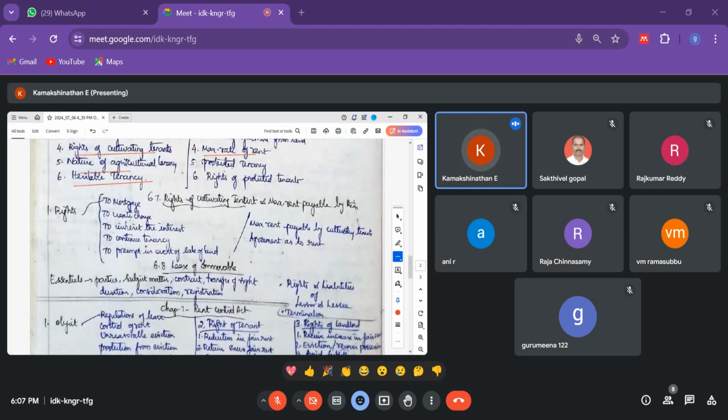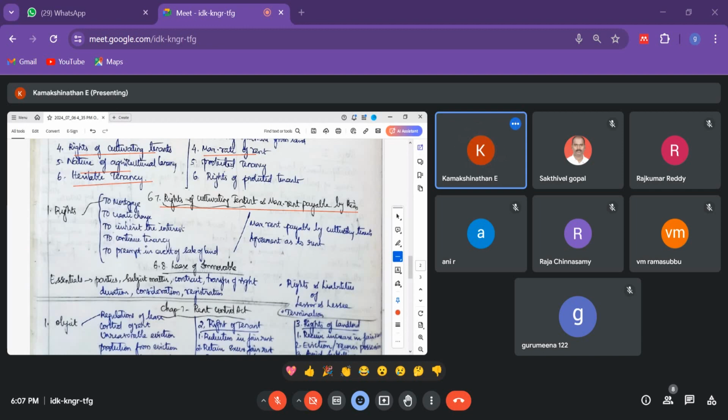Okay, so next we will move on to the rights of cultivating tenants and the maximum rent payable by them. So the maximum rights they can use, let us go to page number 142, rights of cultivating tenants.